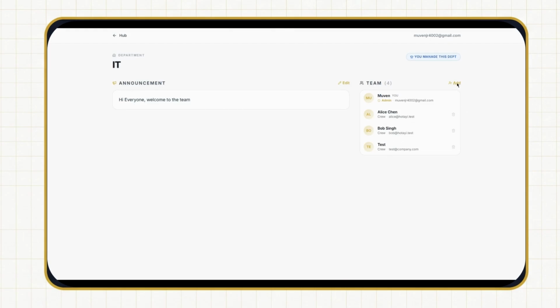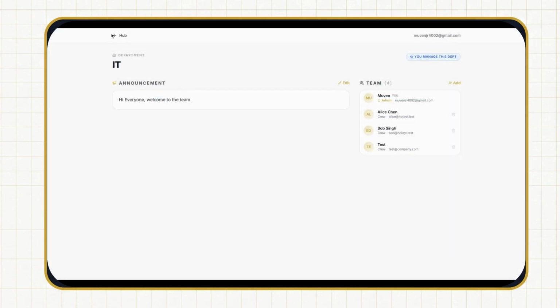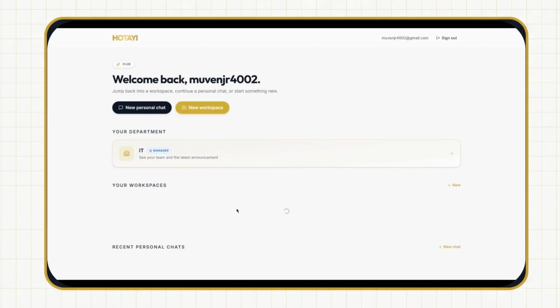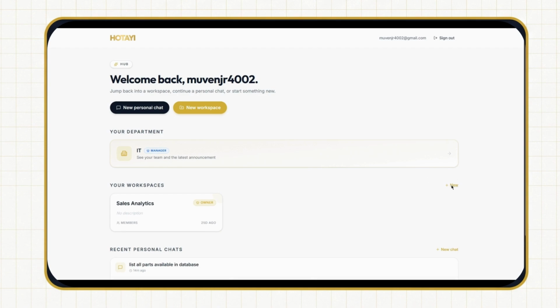And if there are unassigned members, for example, they don't have any crew or any department, they will pop up here, so anyone who is unassigned can be assigned. Under the team, they can also have workspaces. Here, I can create new workspaces, or I can choose an existing workspace.